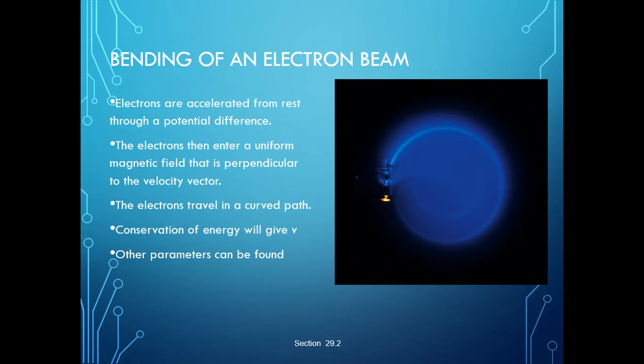Now, bending of an electron beam. Electrons are accelerated from rest through a potential difference. The electrons then enter a uniform magnetic field that is perpendicular to the velocity vector. The electrons travel in a curved path. See, this is how the bending of our beam occurs. Using conservation of energy, the speed v and other parameters can be found.